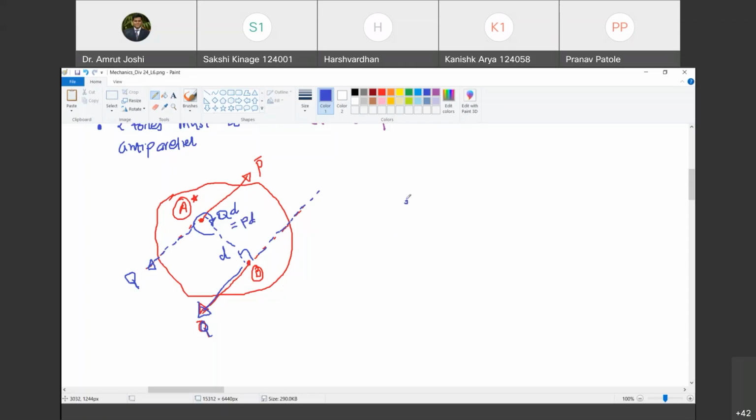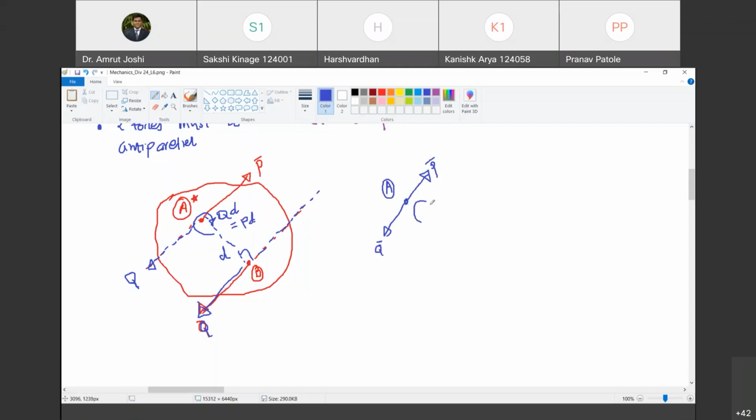So what all is experienced at point A because of these forces P bar and Q bar? You are going to have force P bar, then you are going to have force Q bar. Are you with me? Yes, sir.